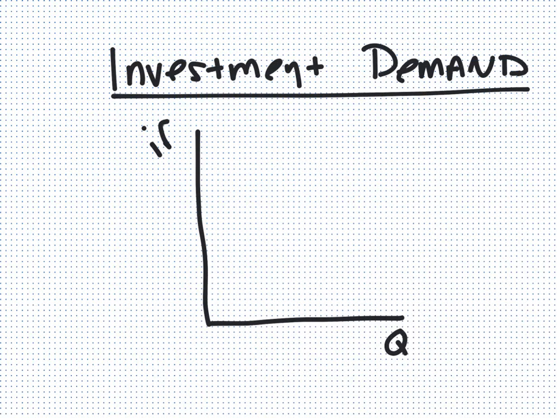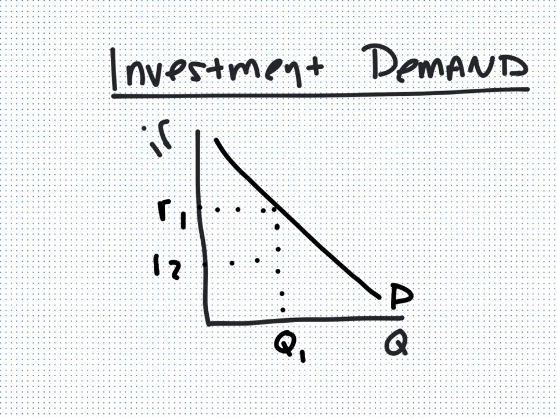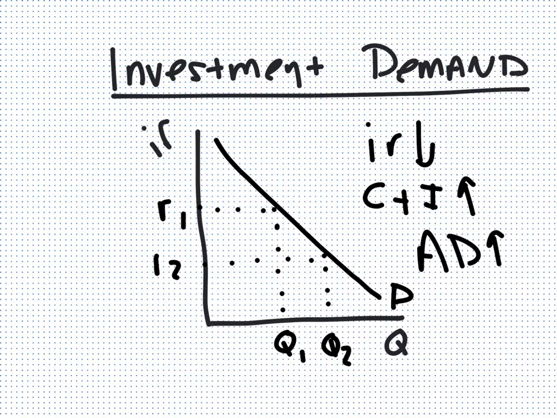And with the real interest rate falling, we look at the investment demand curve to show that interest rates and the quantity of investment have an inverse relationship, so that when the real interest rate falls, there is a greater amount of investment spending. So with this graph, we notice that the interest rate falling causes consumption and investment spending to rise, which is going to lead to aggregate demand rising.